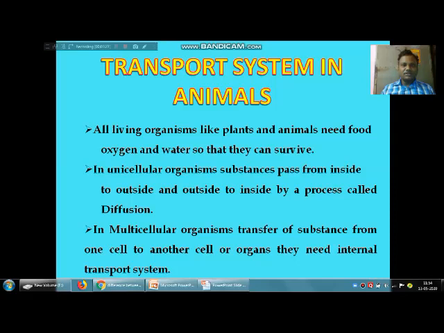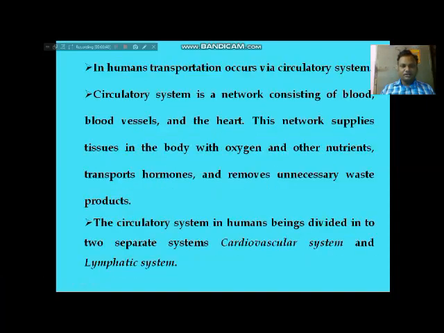So today we are discussing that internal transport system, the transport system in the case of animals. In humans, this transport system occurs via the circulatory system. What is the meaning of the circulatory system? It is a network consisting of blood vessels and the heart.